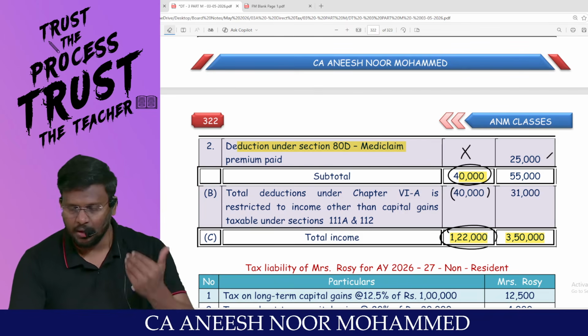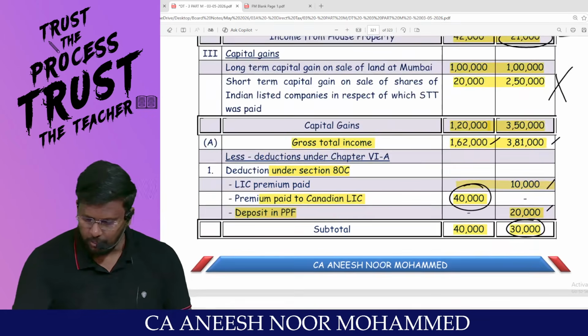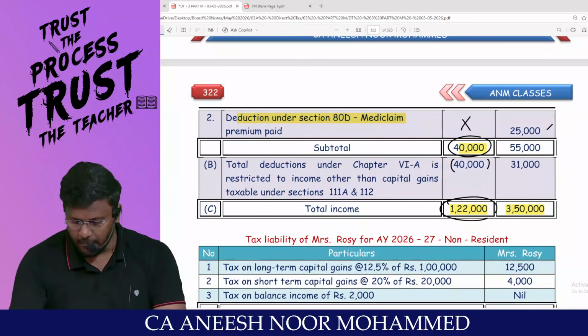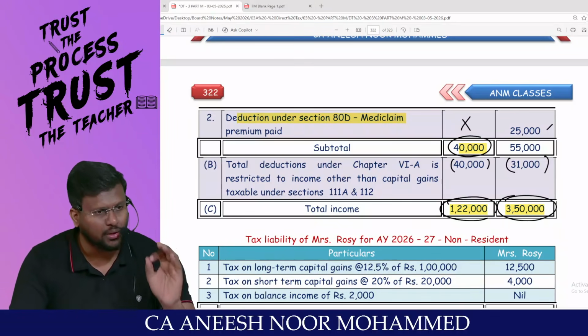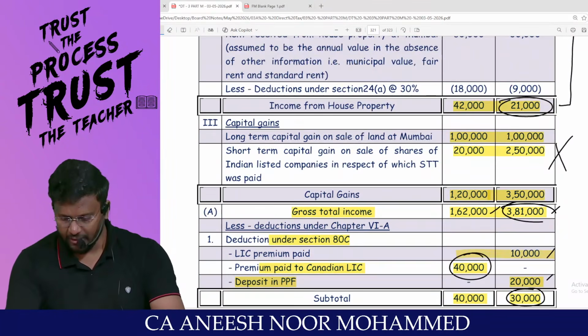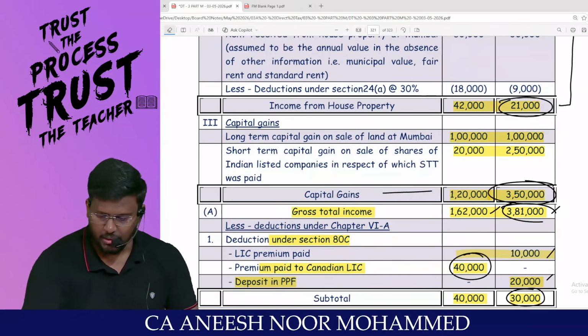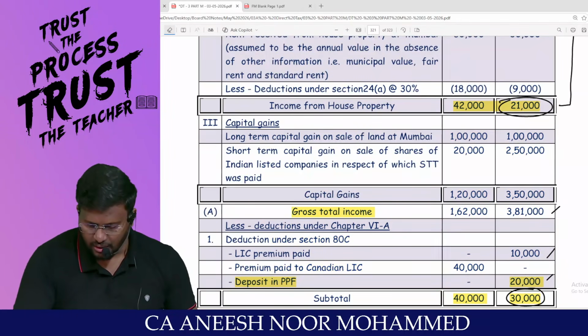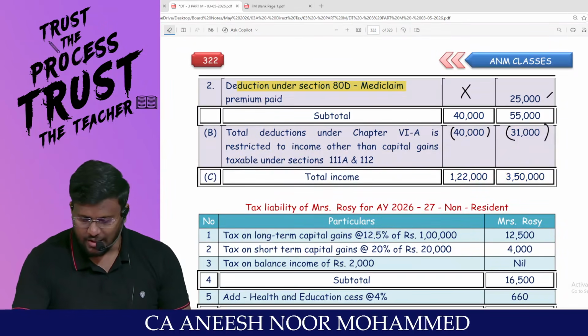Now I believe that you are experts in all this. Am I right, sir? So from the gross total income of 3,81,000, if you reduce the other income, you will be having 3,50,000. And this 3,50,000 represents only what gain? Capital gain. Look, capital gain 3,50,000. Because, against capital gain, you are not supposed to claim Chapter 6A deduction. Easy. So I'm going to calculate the tax payable for both the people.